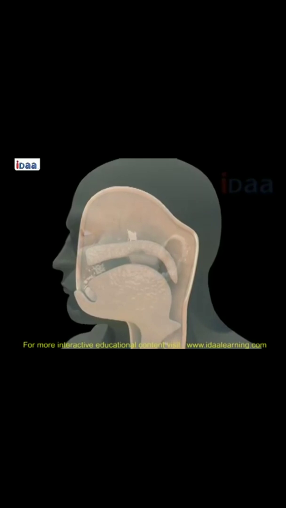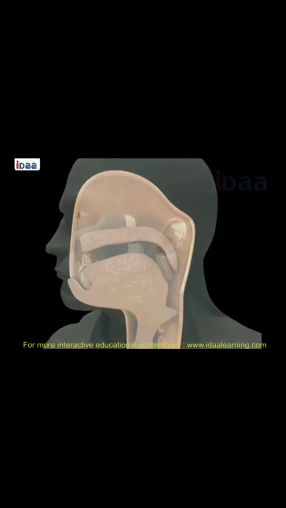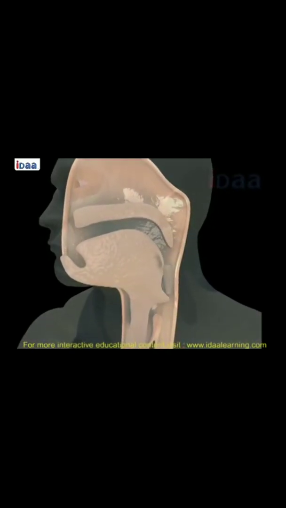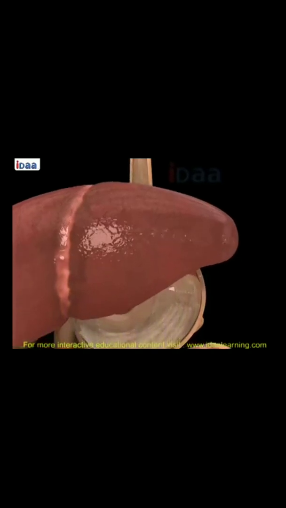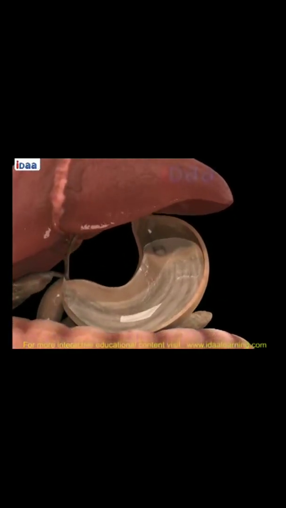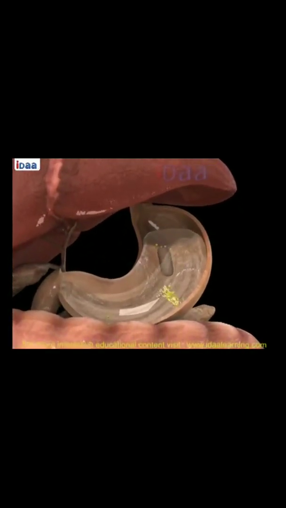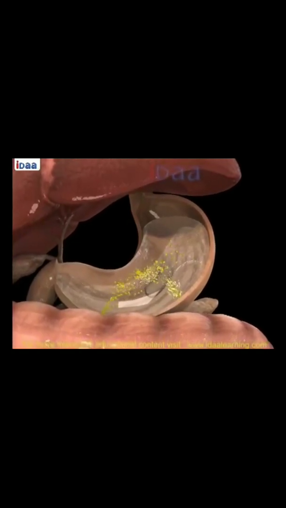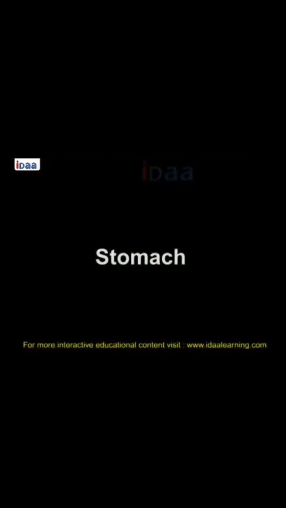Esophagus or the food pipe. The chewed food passes into the food pipe. There is no secretion in the food pipe, but it is a canal which helps to transport the food from the mouth to the stomach. The tongue pushes food towards the food pipe and then food reaches the stomach. You can see in the diagram how it reaches the stomach.